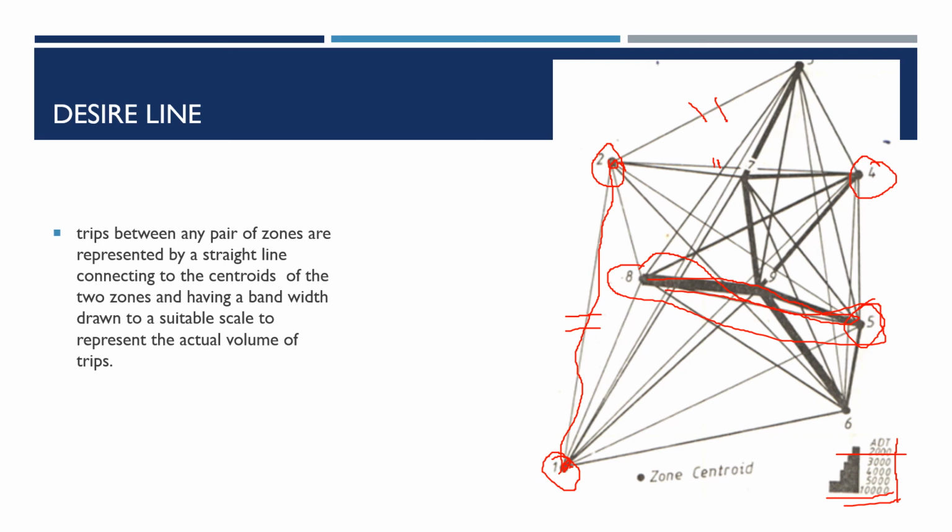Alright, so the trips between any pair of zones are represented by straight lines which connect the centroids of the two zones, and this bandwidth is drawn to a suitable scale to represent the actual volume of trips. So this is the other form of representation.